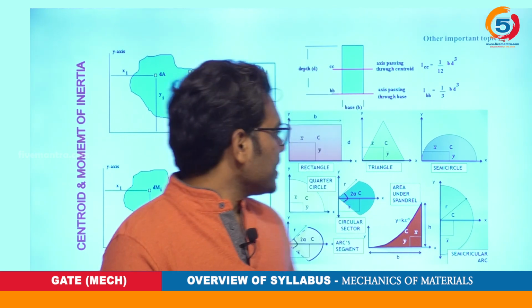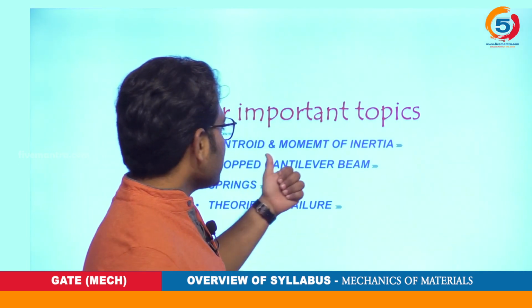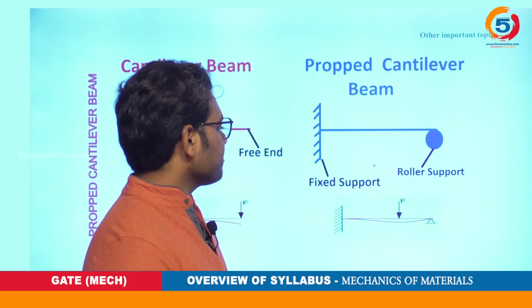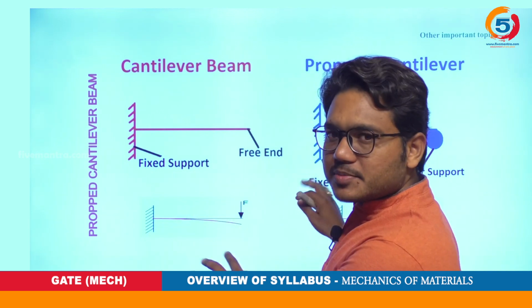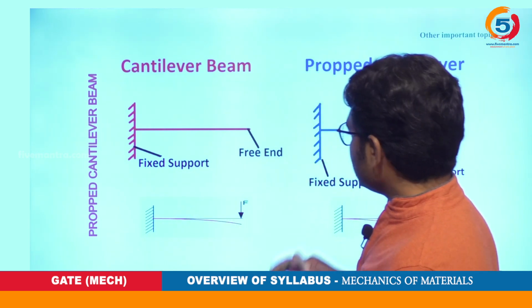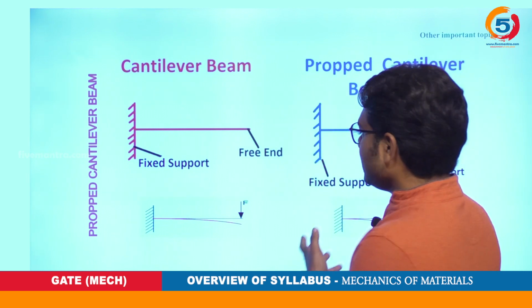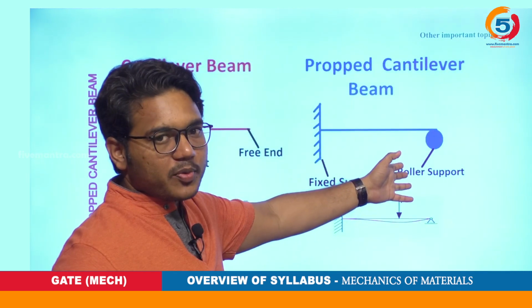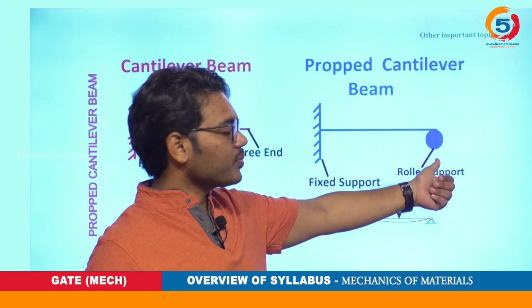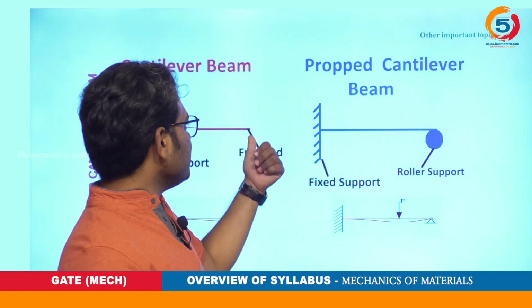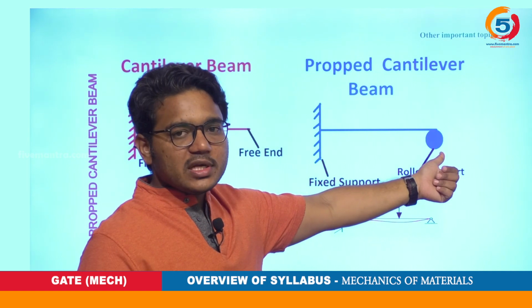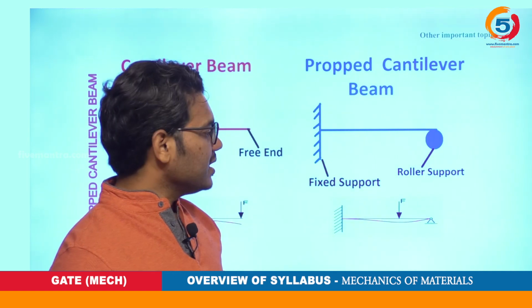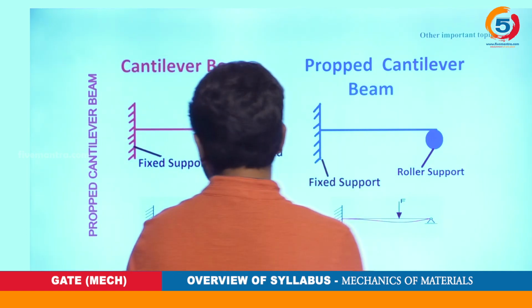Okay, our next topic is the proper cantilever beam. What exactly this picture shows is obvious. What is the difference between a cantilever beam and a proper cantilever beam? We have a free end in the cantilever beam. At the free end, if you give some support, it becomes a proper cantilever beam. You can observe this from this picture.